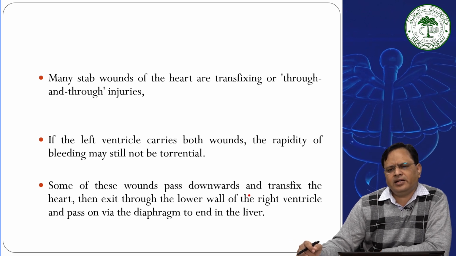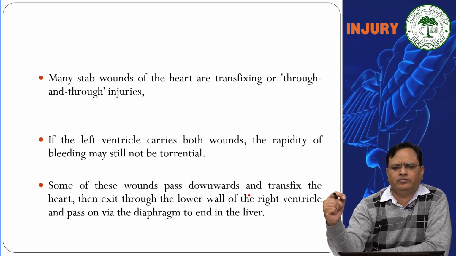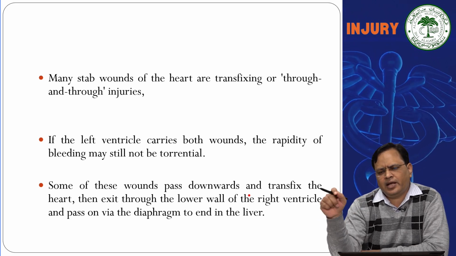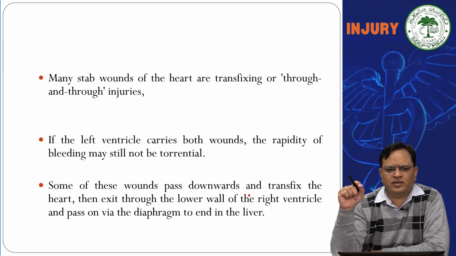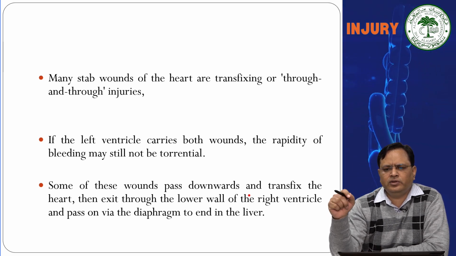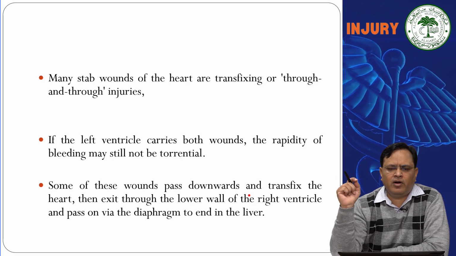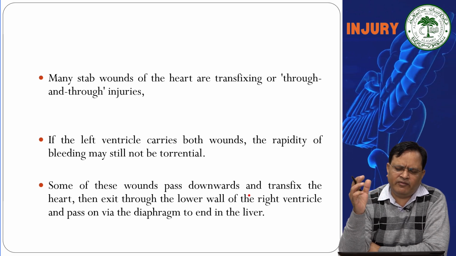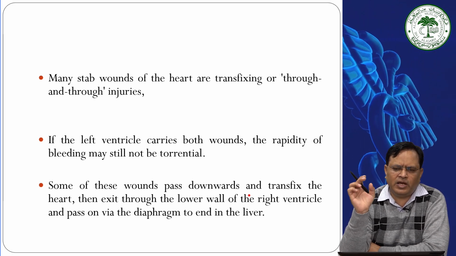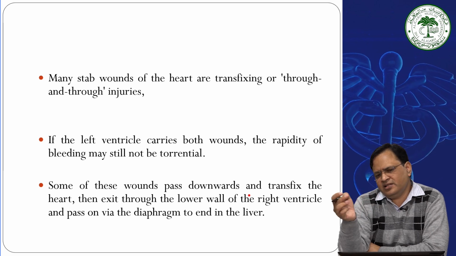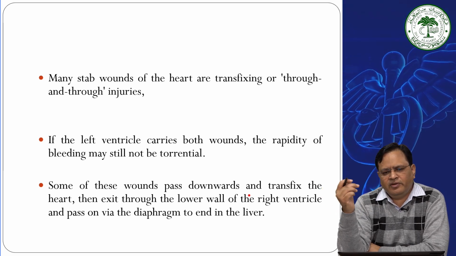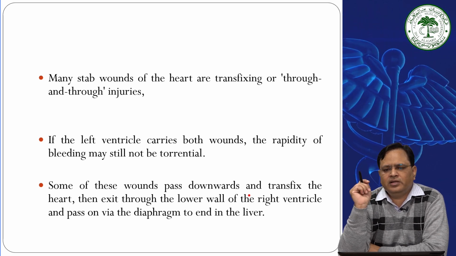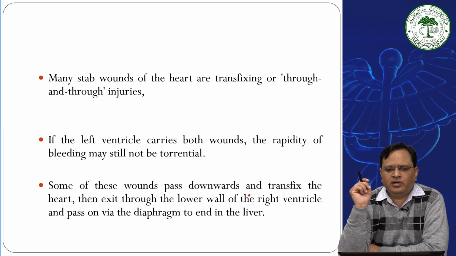Many stab wounds of the heart are transfixing, sometimes complete through and through injury to the heart. That is called transfixing. If the left ventricle carries the wound, then the rapidity of bleeding will not be torrential. Sometimes the left ventricle has an auto-sealing effect because of the thick wall, but there are chances that it can lead to death. Some wounds pass downward and transfix the heart, then exit through the lower wall of the right ventricle and pass via the diaphragm into the liver.